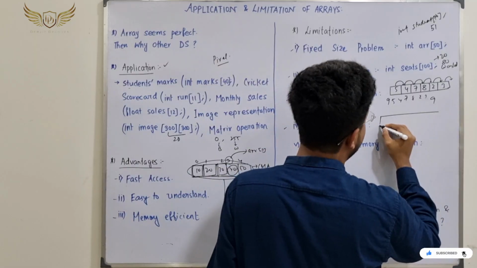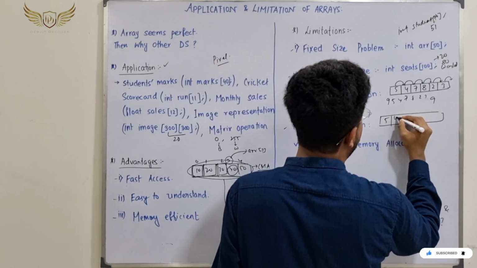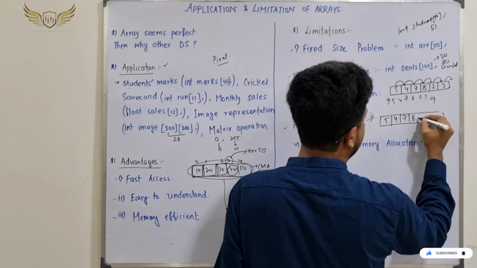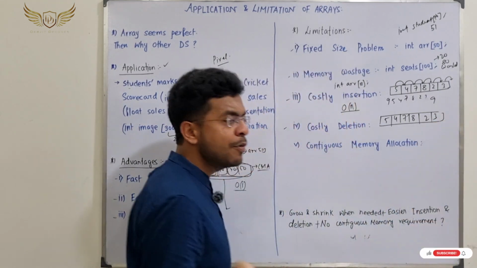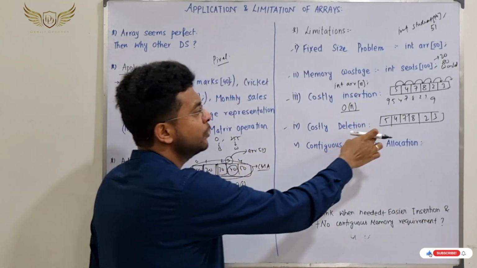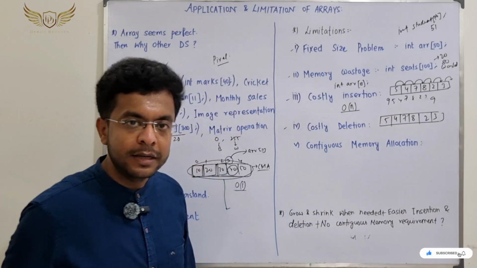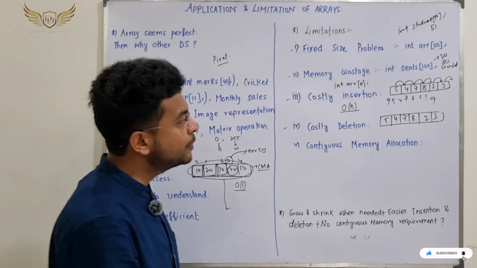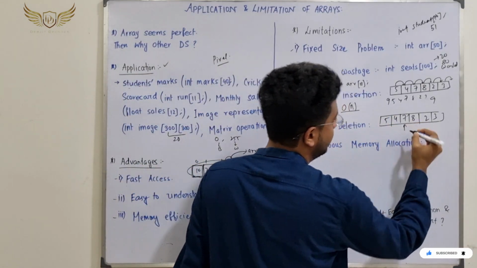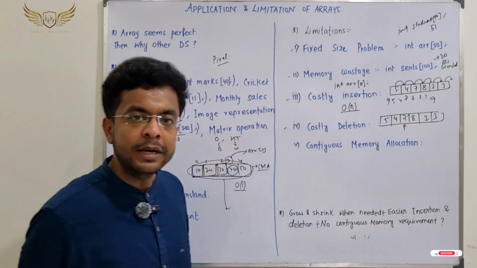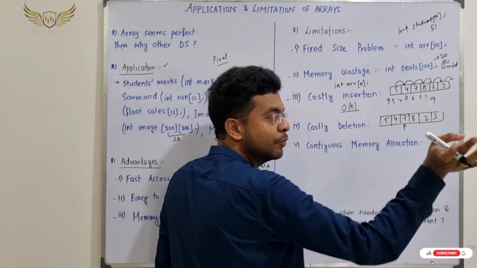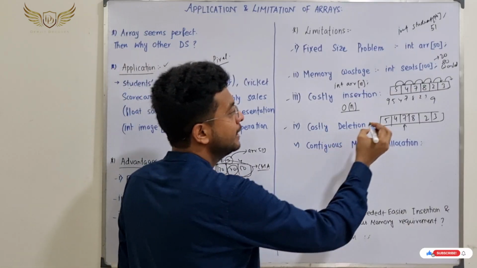Suppose say there is an array, this same array 5, 4, 7, 8, 2, 3. Now we want to delete, say, this 5. Suppose say we want to delete this 7 for an example. If we simply delete it, will it work? If we do not do anything, just remove it? The answer is no, because this will not be contiguous.